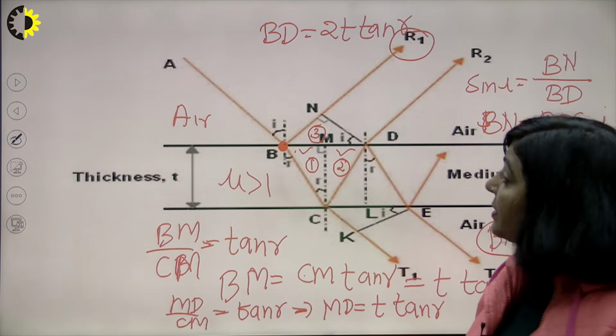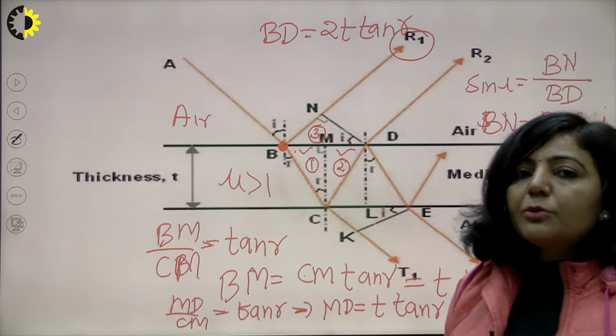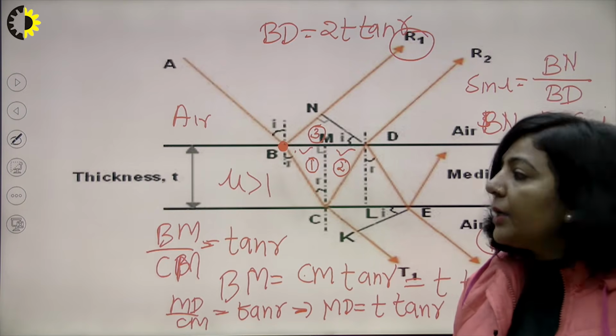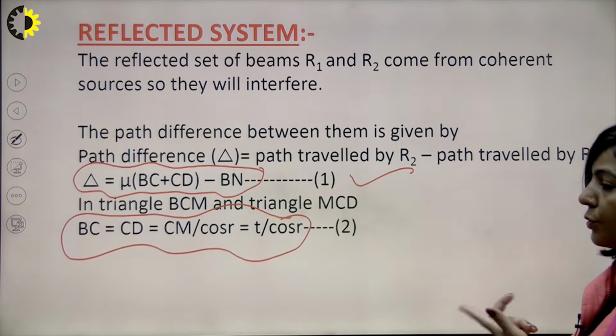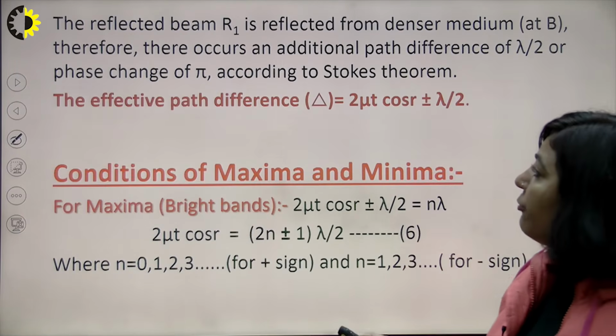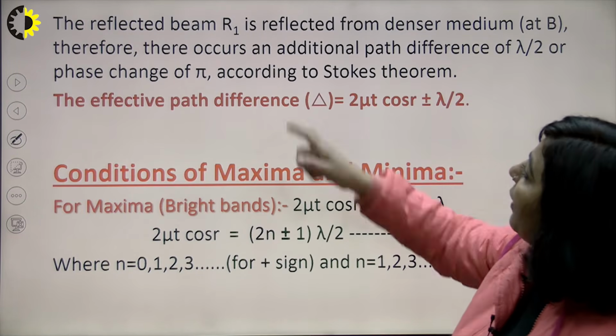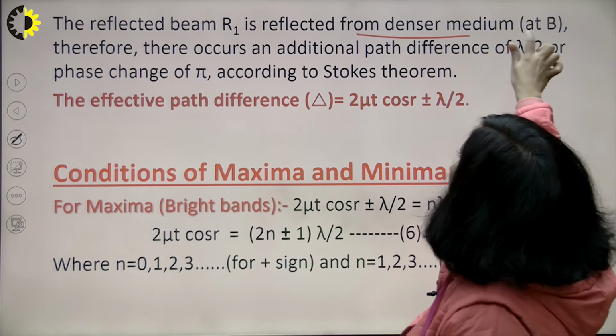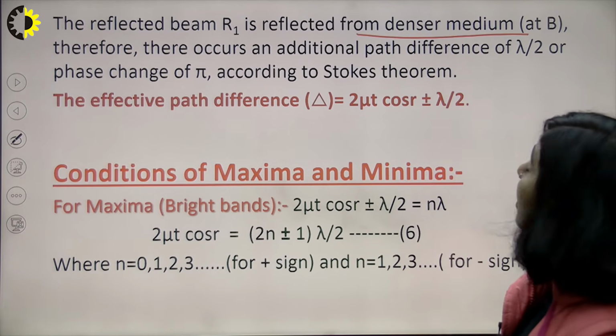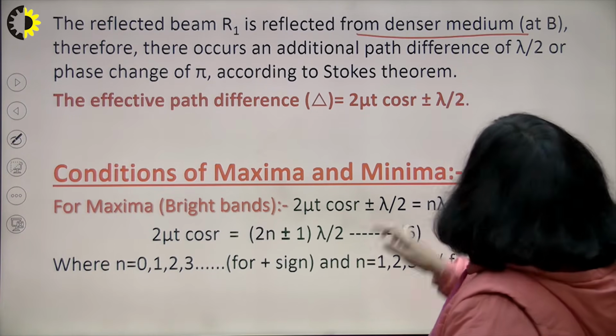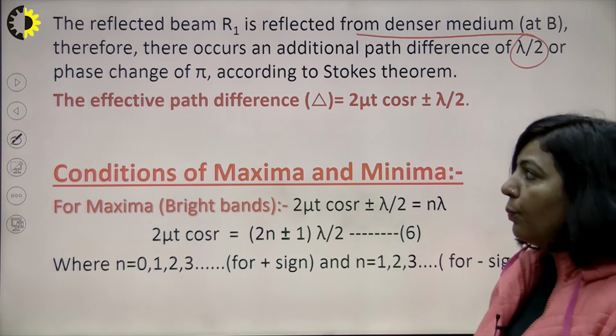So we have to introduce that additional path difference of lambda by 2.